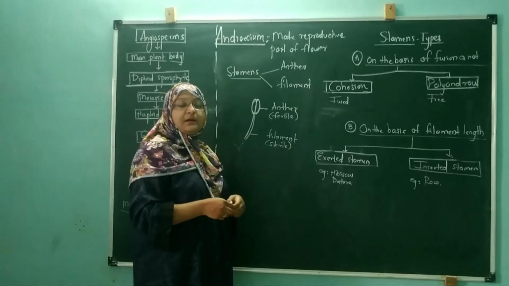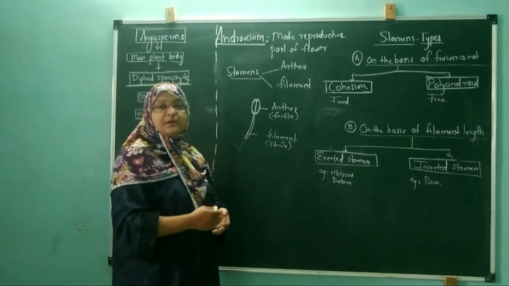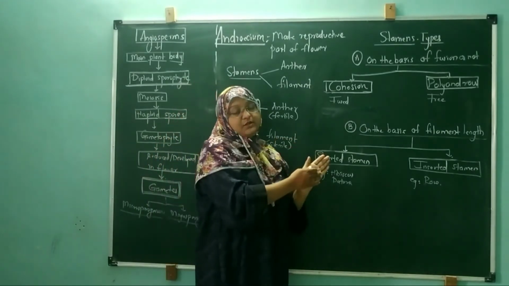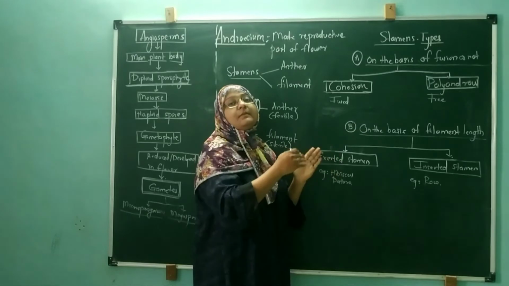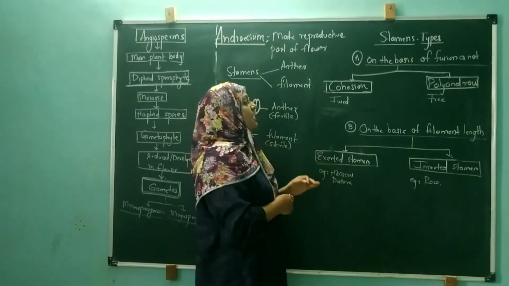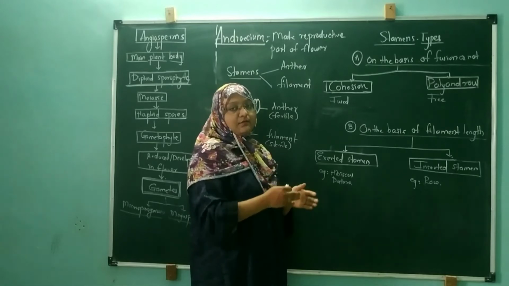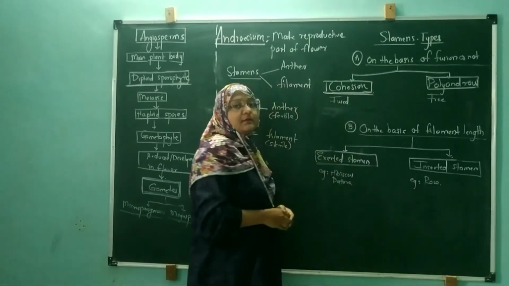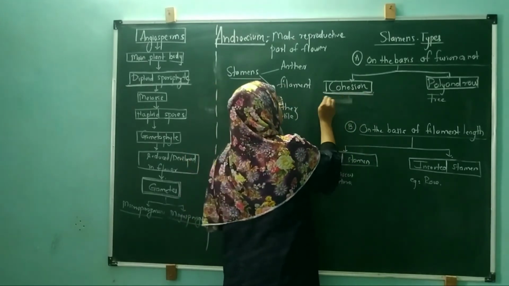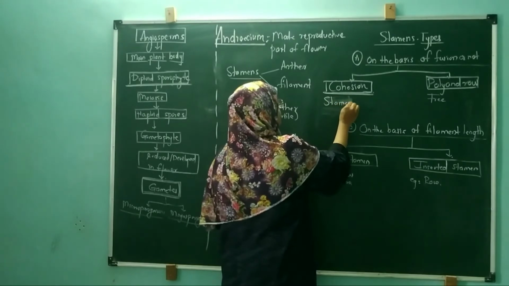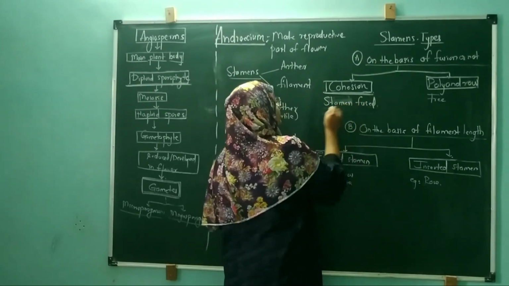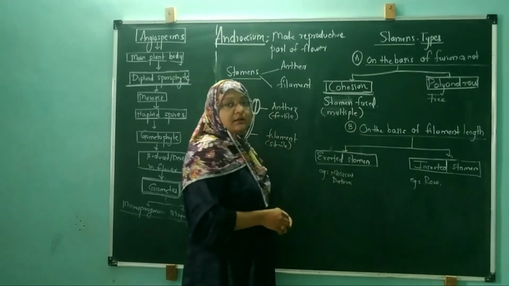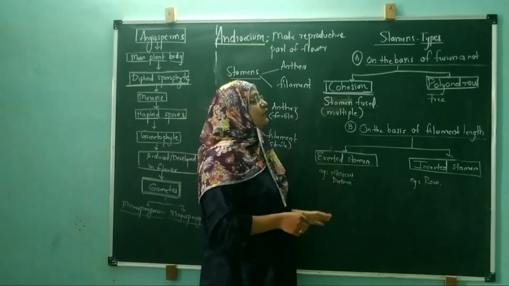एक stamen रहेगा या फिर multiple stamens are present. If these multiple stamens are present, sometimes these stamens are fused to each other and sometimes these stamens are free from each other. If these stamens are fused with each other, this kind of arrangement is called cohesion. Stamens multiple numbers में हैं, and these stamens are fused with each other. These are called cohesion kind of stamens.